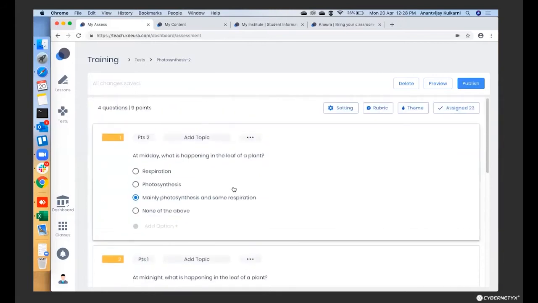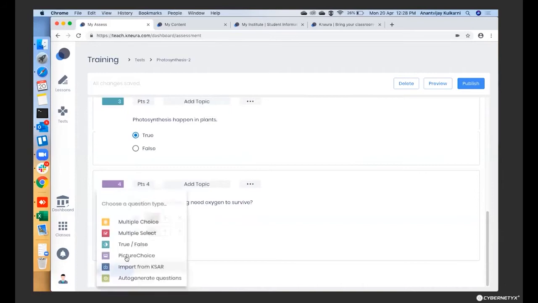So the first thing is creating the assignment. You have a lot of options to create the questions. You can create multiple choice questions. You can have multiple select as the option. You can create true or false. You can have a picture as a choice, like which is the right picture, which is not the right picture. Or if your content already has questions along with it, and you have already put it in the course management during the admin registration phase, all of that will again be available.